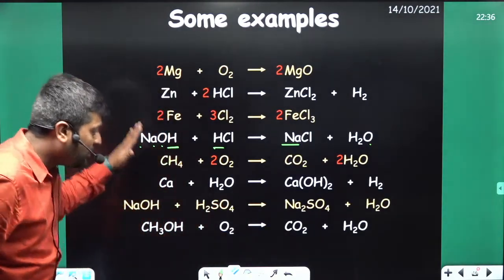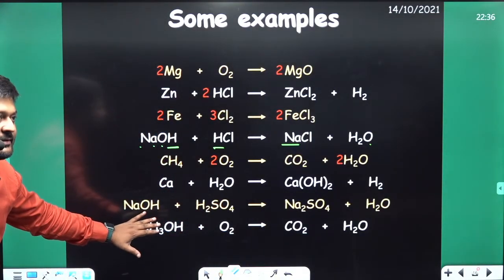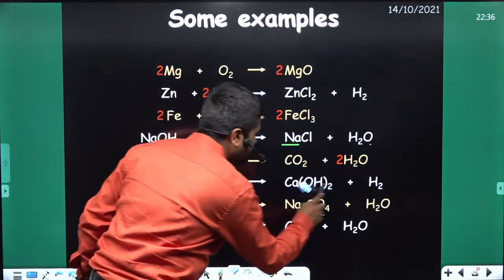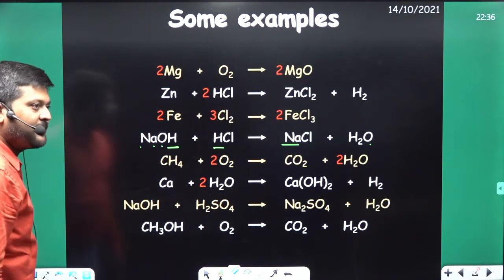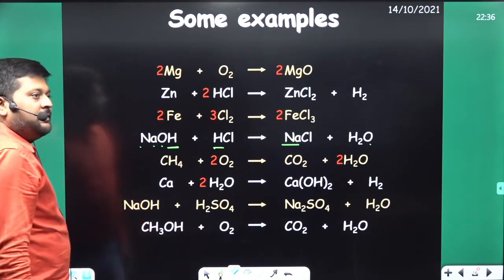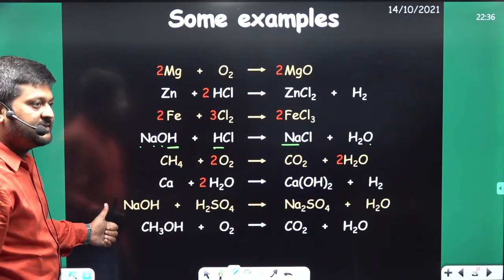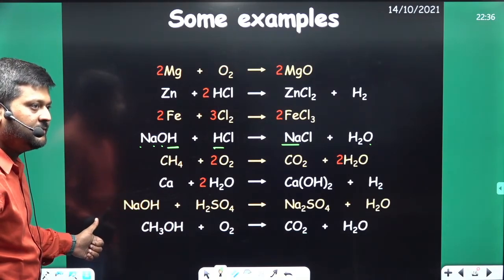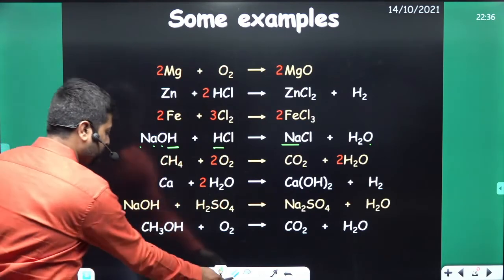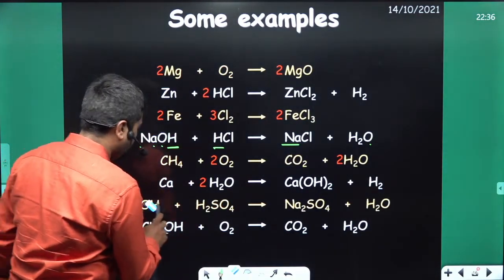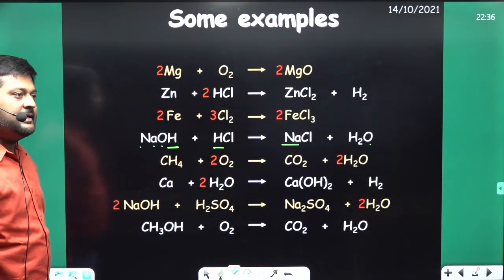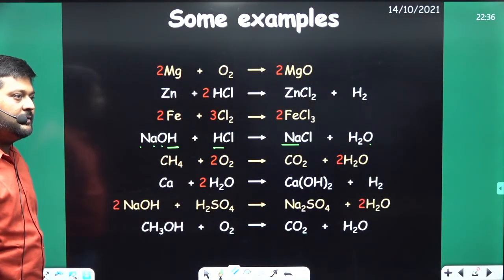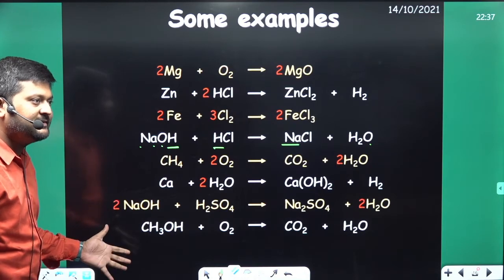Have you guys balanced all the equations? Let's check it. Is it correct? Okay. Gurpreet, is it correct? Yeah. Okay. Is this one also correct?